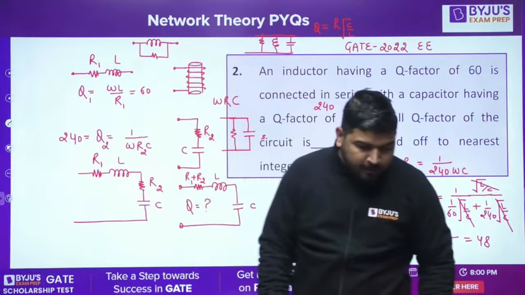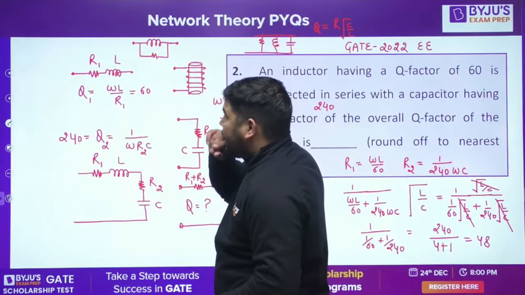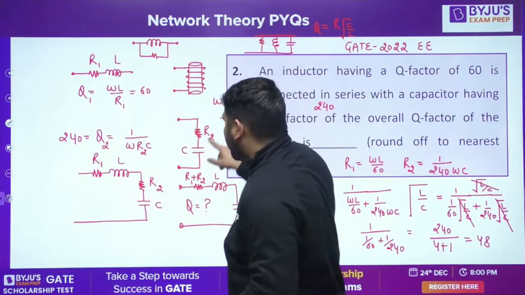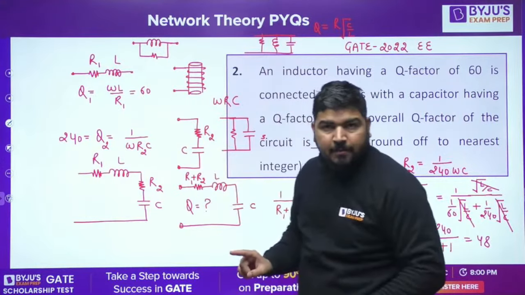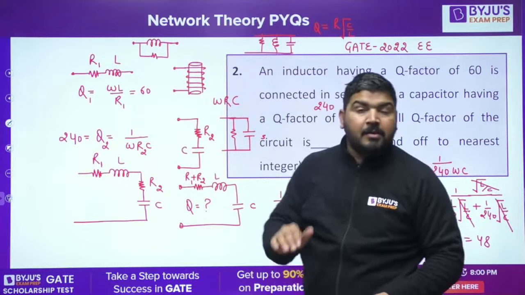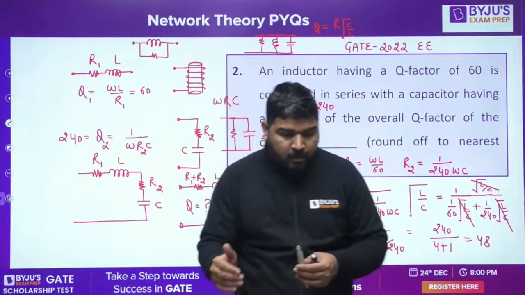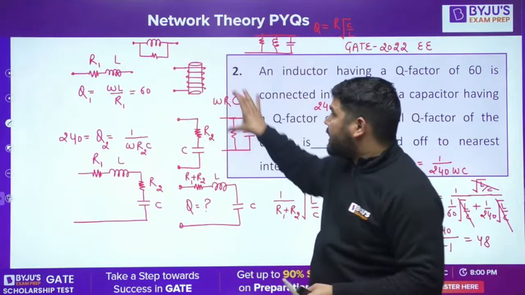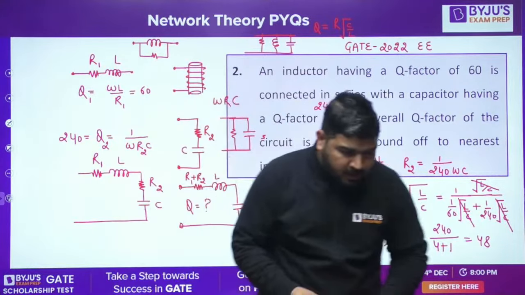But remember one important point. Whenever this is in series, the quality factor here will be 1 by omega R2C. And in this model, the quality factor is omega RC. It means the quality factor is changing, so you have to be careful. What is the quality factor of this circuit and this circuit? That quality factor you need to use. Okay, I hope you understood it.